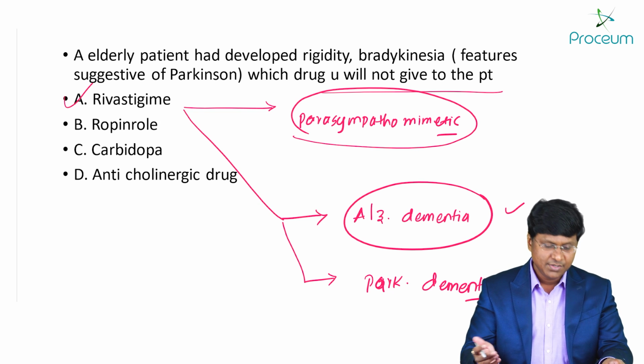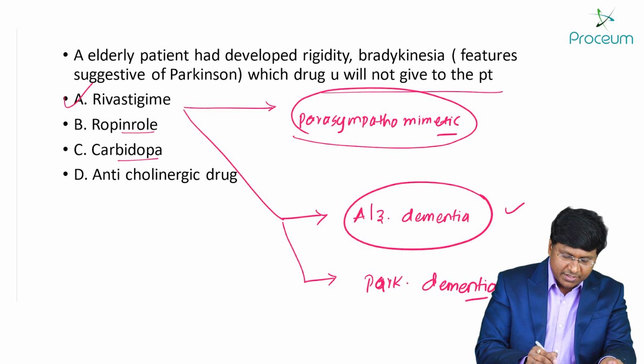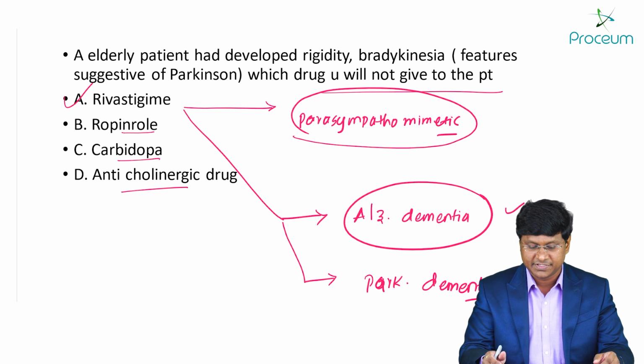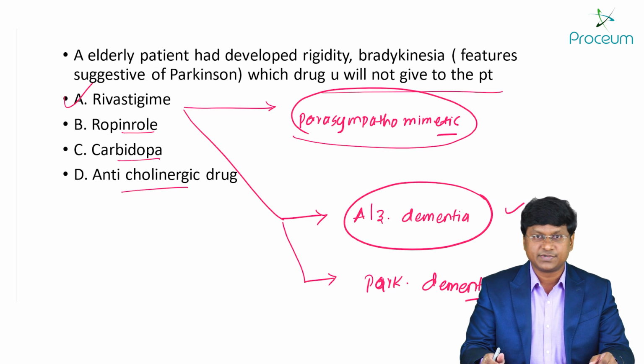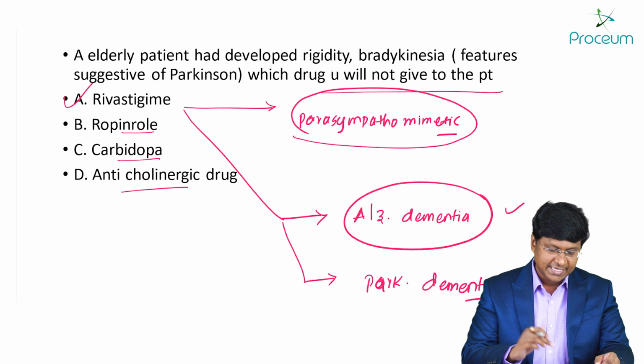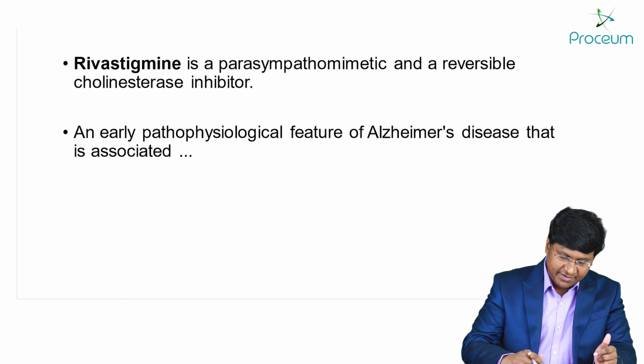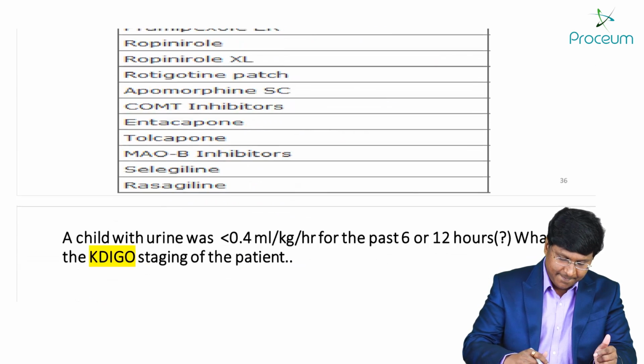It is not required. Whereas all the other drugs, ropinirole, carbidopa, anticholinergic drugs, are given in the treatment of Parkinsonism with rigidity, bradykinesia, and tremors. So the answer to this question is rivastigmine. Rivastigmine is the treatment given in Alzheimer's dementia and Parkinson's dementia. But here the patient does not have any feature suggestive of dementia.